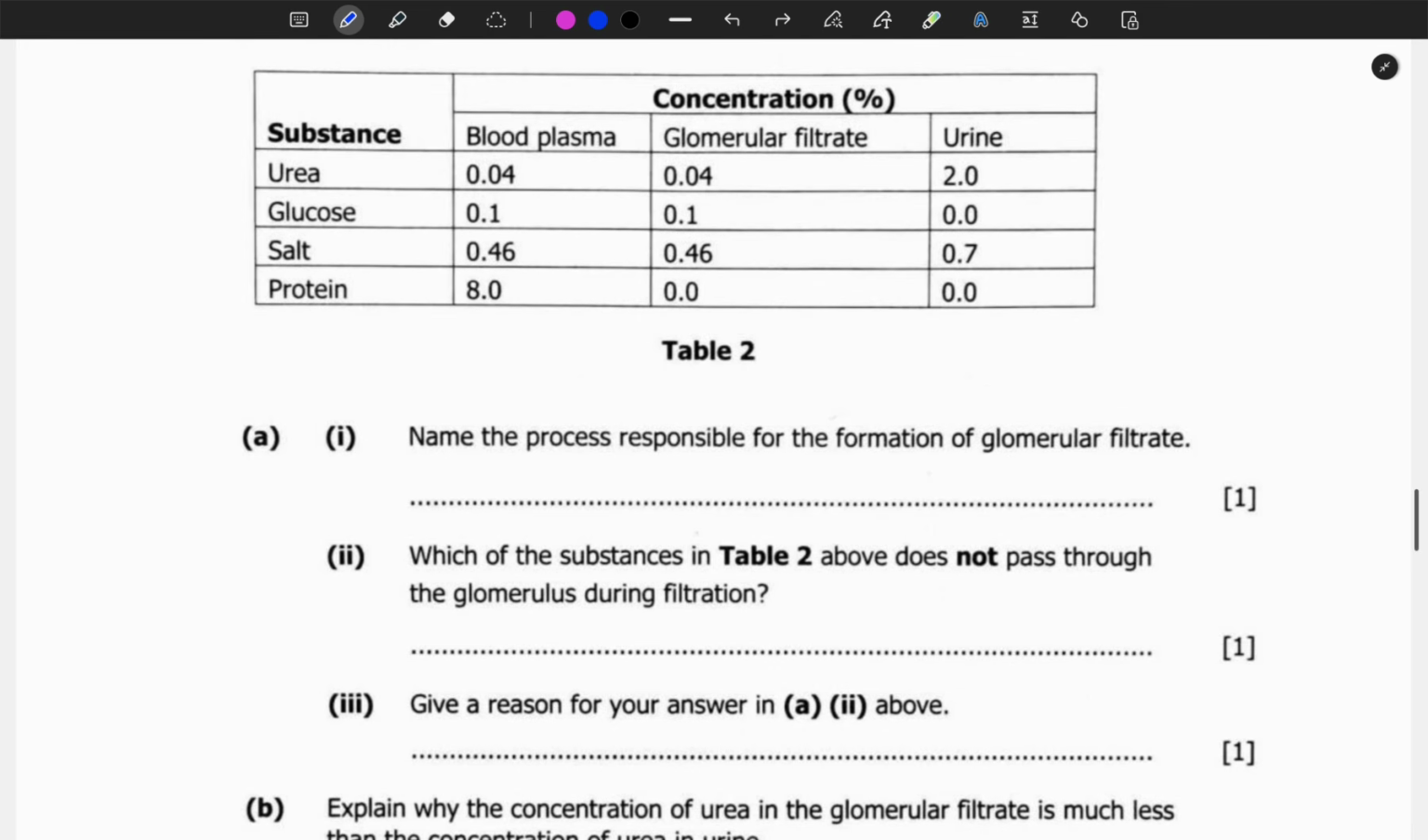Remember, this process is taking place at what we call the Malpighian body, consisting of the Bowman's capsule and glomerulus. The process that occurs at this region is known as pressure filtration. It involves pressure for the waste product to pass through, or sometimes you may call this ultrafiltration.